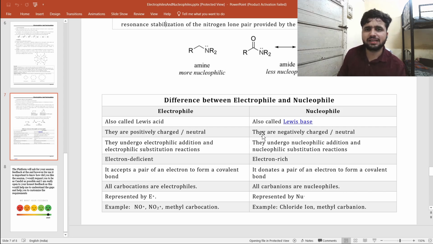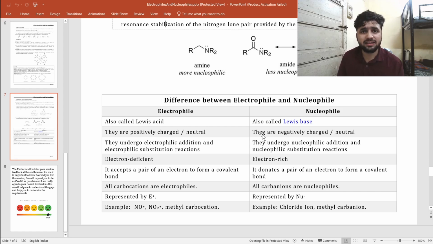Similarly, nucleophiles are the Lewis bases. They are negatively charged or neutral. They can undergo nucleophilic addition and nucleophilic substitution reactions. They are electron rich, and definitely have an electron pair to donate. They are represented by Nu negative. Examples are chloride, methyl, carbonyl. This is all about electrophiles and nucleophiles.